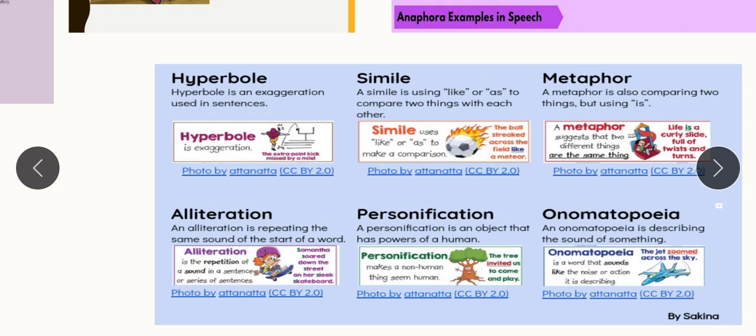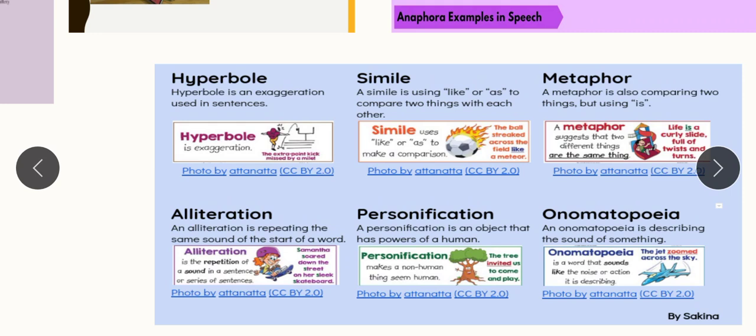So what is a simile? A simile is using 'like' or 'as' to compare two things with each other. You have learned this, as I told you, in your first or second standard, but maybe you have forgotten. And in our last class, do you remember that I taught you about idioms? So what is this simile?